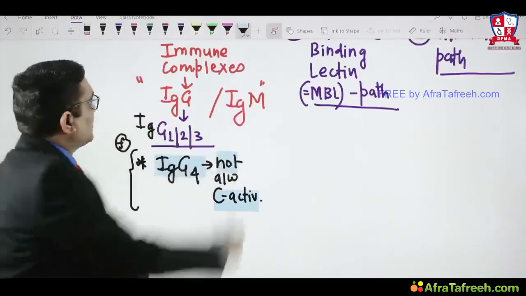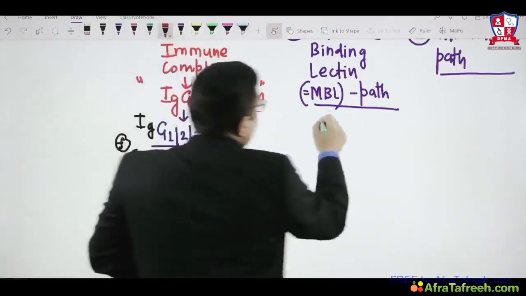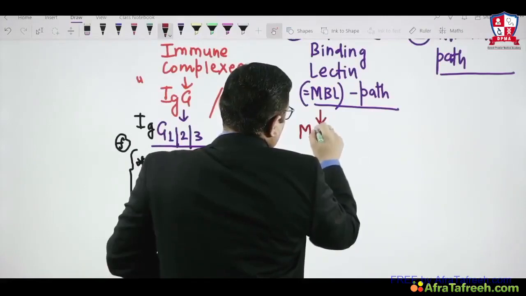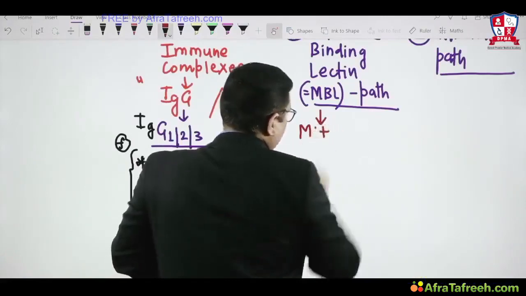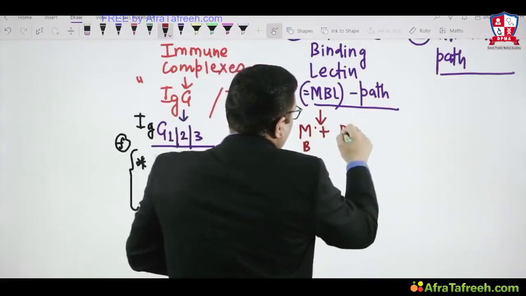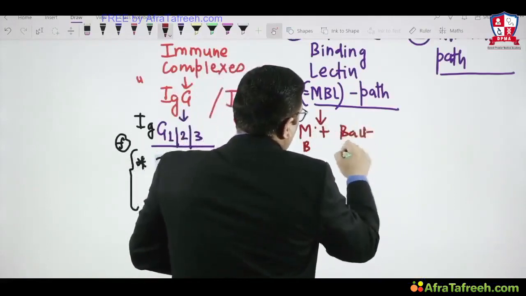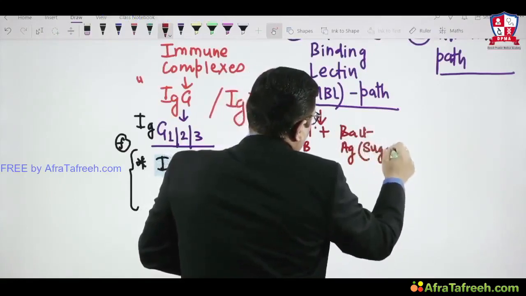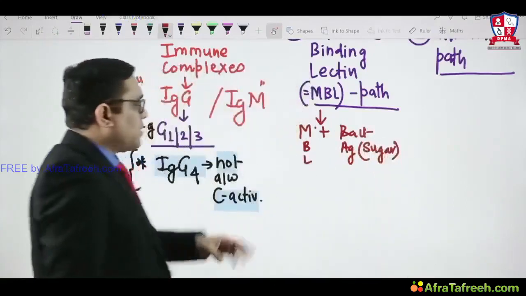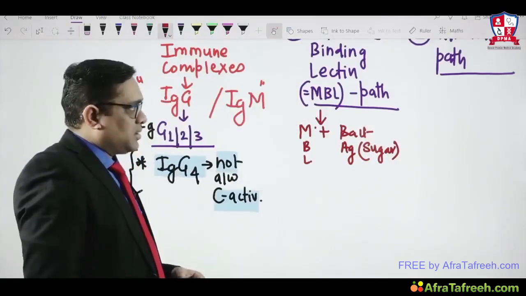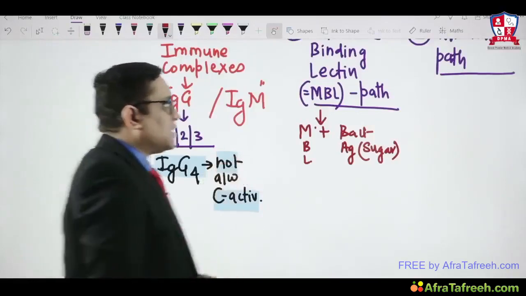Mannose binding lectin: there is a mannose binding lectin present on the membrane, which combines with bacterial antigen, especially the sugar moiety. The sugar moiety of the bacterial antigen will combine with mannose binding lectin, and this will start the mannose binding lectin pathway.